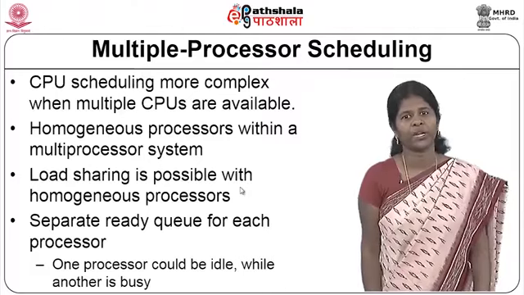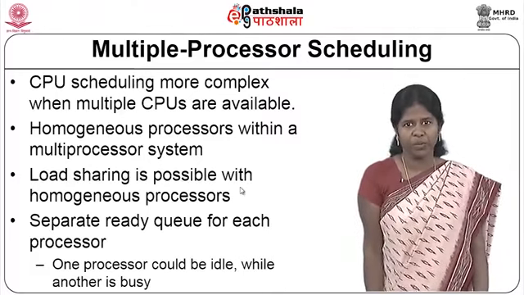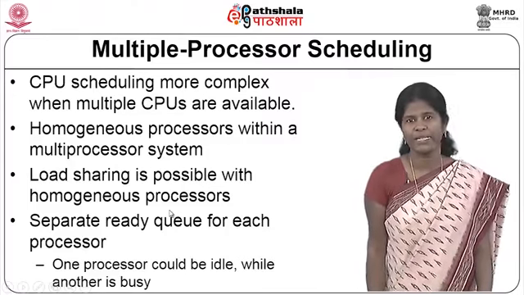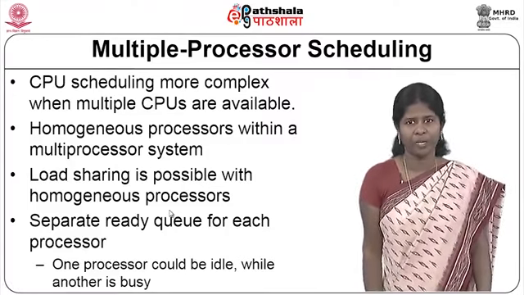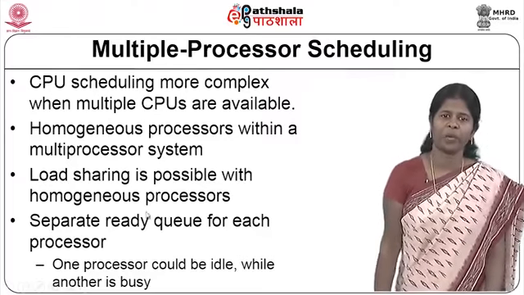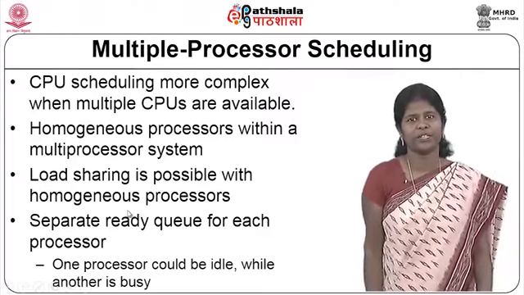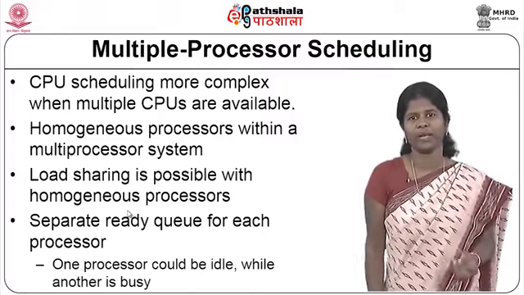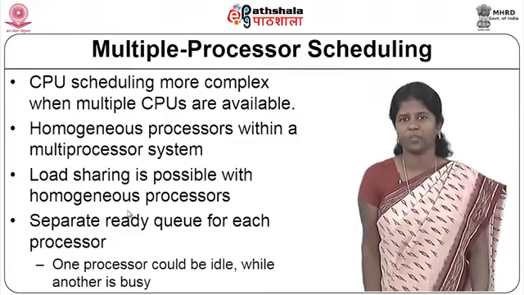One is you can have a separate ready queue for each processor, and processes, as and when they arrive, are put into the different ready queues. When one processor executes, it will take a process from its respective ready queue and execute. Similarly, the other processors will also do.